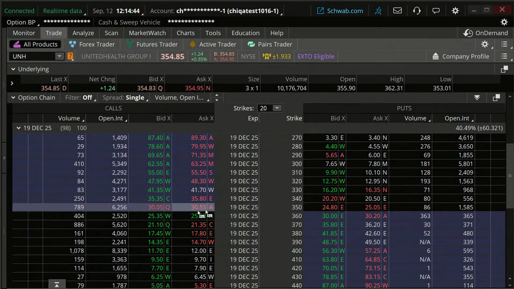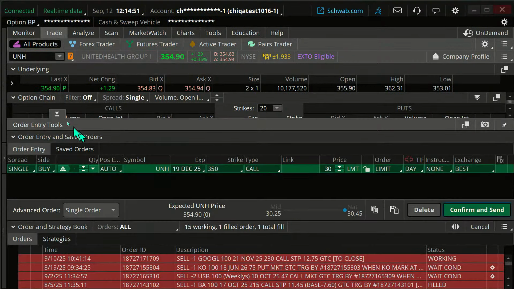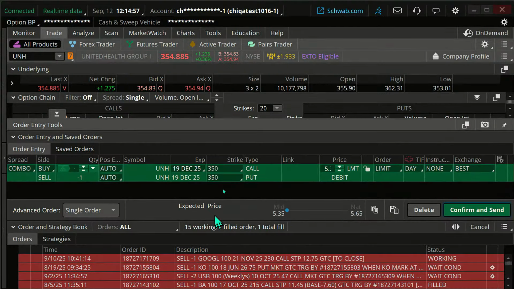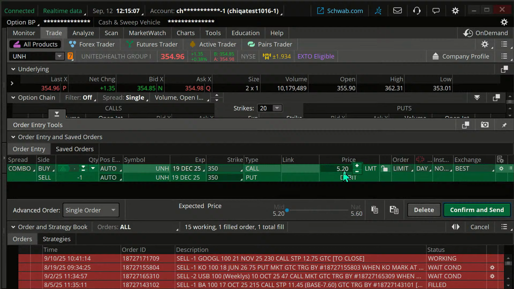If I go to the 350 strike, and I look to buy the call, and I go to the 355 strike, I'm going to hold down my control key and click on the bid price. I'm buying the call, I'm selling the put. Okay. What's my debit here? My debit is 533, or it's moving, okay, around a little over $500 for that. Now, that's not necessarily the buying power effect.